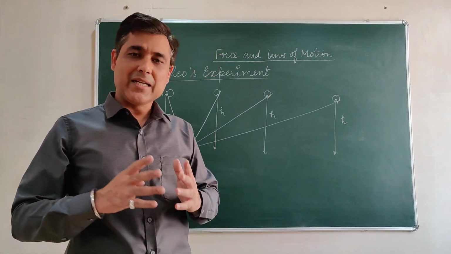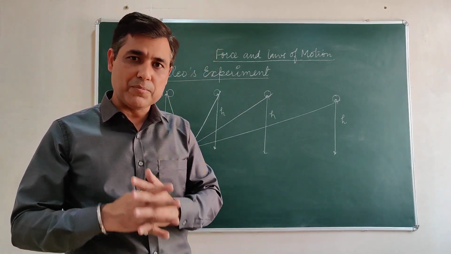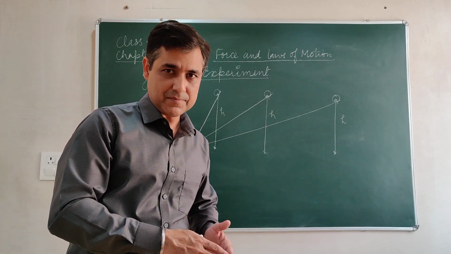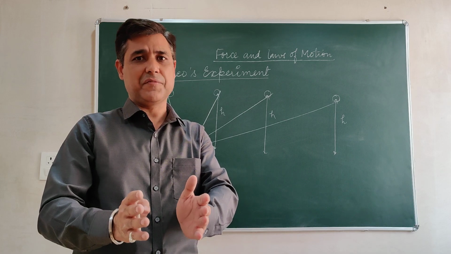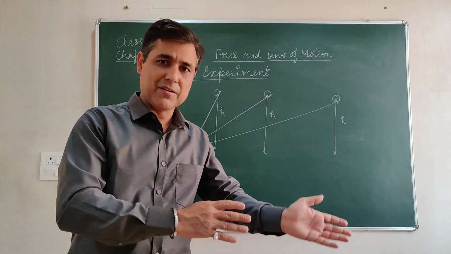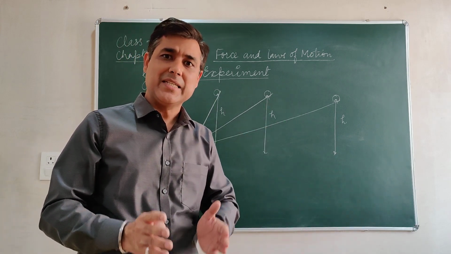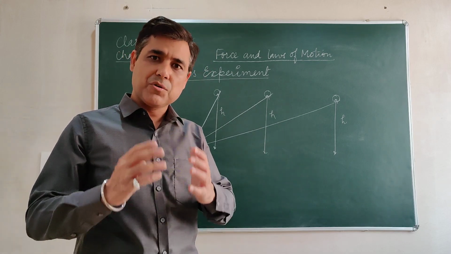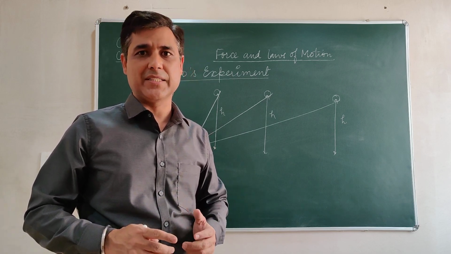What is inertia? Inertia is the tendency of an object to remain in the state of rest or in uniform motion. If a table or an almirah is placed in front of you at rest, it is at rest because of its inherent property, its natural tendency to remain at rest. This is known as inertia.